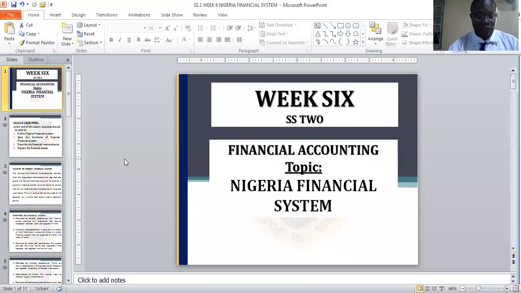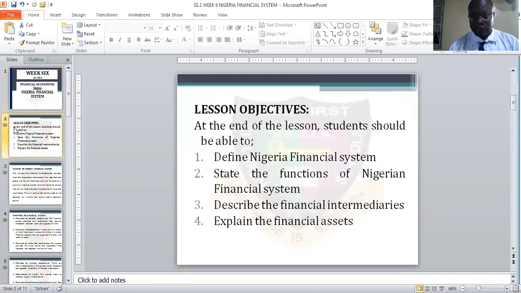So we are going to look at this topic. But before we proceed, I would like to share this lesson objective with you. At the end of the lesson, students should be able to define Nigeria financial system, state the functions of Nigeria financial system, describe the financial intermediaries, then explain the financial assets. So we are all going to look at this one today.